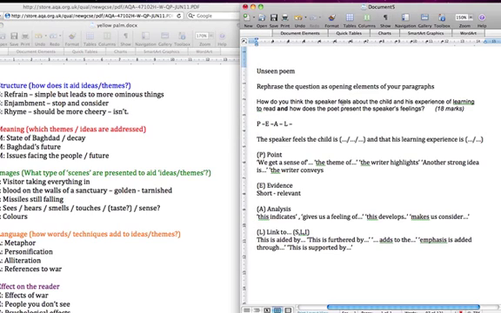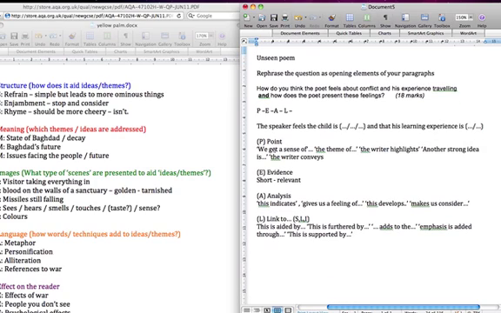So obviously I'm going to change my question. How do you think the speaker feels about the child and the experience of learning? So how do you think the poet feels about conflict and his experience traveling, and how does the poet present these feelings? So now I've got a new question: how do you think the poet feels about his conflict and his experience traveling, and how does the poet present these feelings?